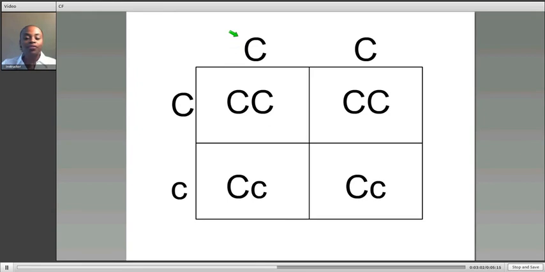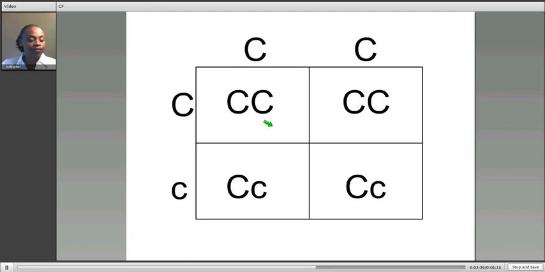So this is the father's genotype and this is the mother's genotype. Now let's predict the offspring's genotype. In the Punnett square, we simply bring across and bring down each of the alleles. The mother has a dominant copy of the allele, so we bring it across, and the father also has a dominant copy, so the offspring in this square would be homozygous dominant, with two of the same dominant alleles.